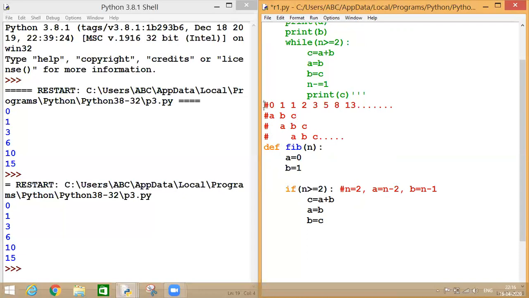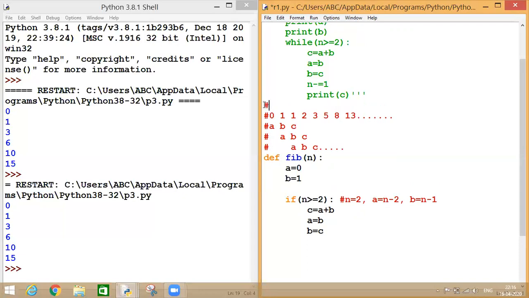If I index my values, this is 0, 1, 2, 3, 4, 5, 6, 7, 8, and so on. So if this is my C, then B is C minus 1 and A is C minus 2. If C is 3, then B is C minus 1 and A is C minus 2. So here I am taking C as N. So if my N is 2, B must be N minus 1 and A must be N minus 2.